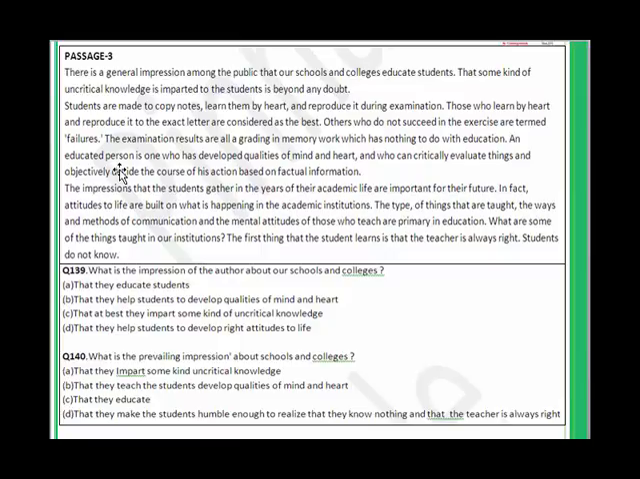Question number 139, 140, etc. They are related to the next passage. Now let us read the next passage. There is a general impression among the public that our school and colleges educate students. That some kind of uncritical knowledge is imparted to the student is beyond any doubt. Students are made to copy notes, learn them by heart and reproduce it during examination. Those who learn by heart and reproduce it to the exact letter are considered as the best. Others who do not succeed in the exercise are termed failures. The examination results are all a grading in memory work which has nothing to do with education.